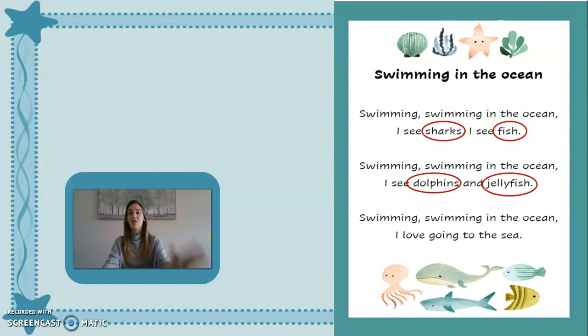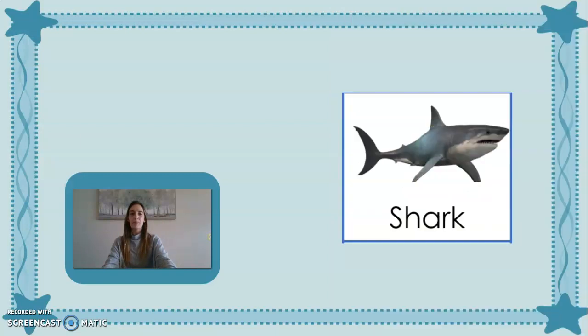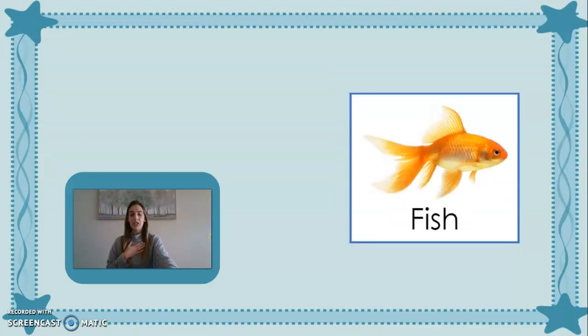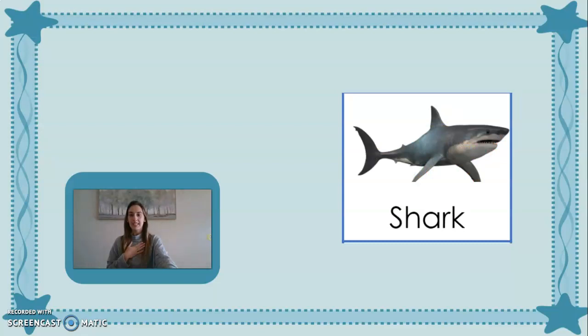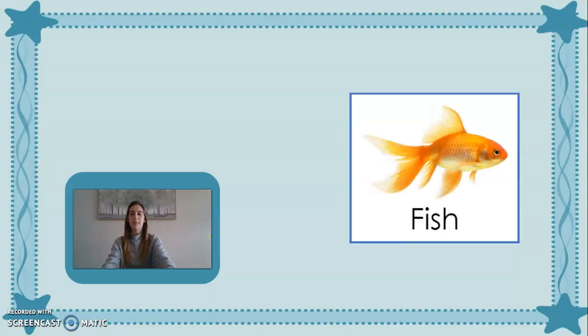Okay, there are 4 vocabulary words. Let's see them. I'm going to say the word and then you're going to repeat. Shark. 1, 2, 3. Repeat. Shark. Fish. 1, 2, 3. Repeat. Fish.